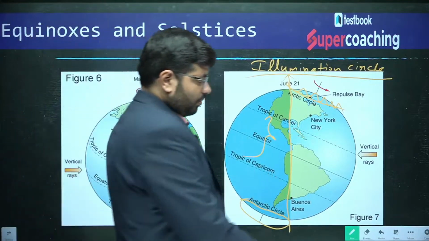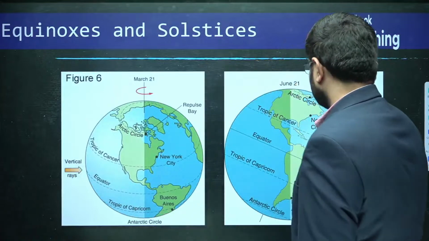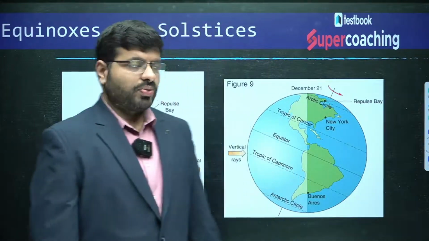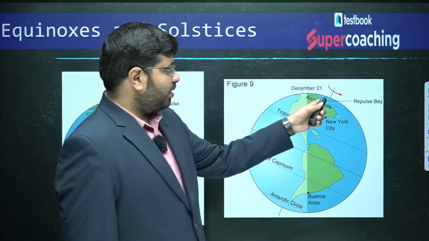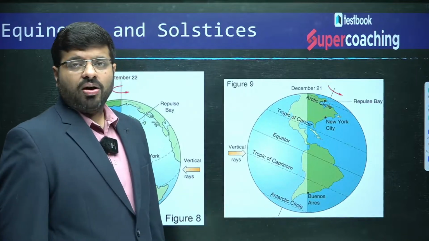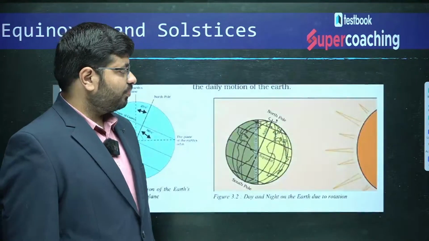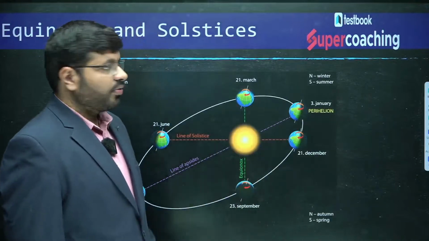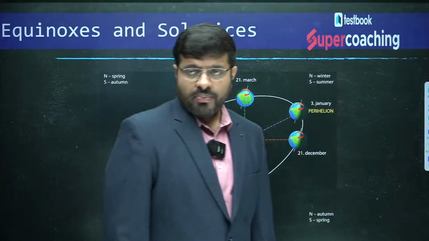You can see on December 21st. Look at this, what is happening. On this day, the northern pole is away from the sun, the southern pole is towards the sun. All these things are happening because of the revolution. It is because of the revolution.